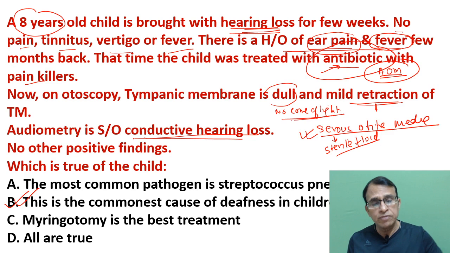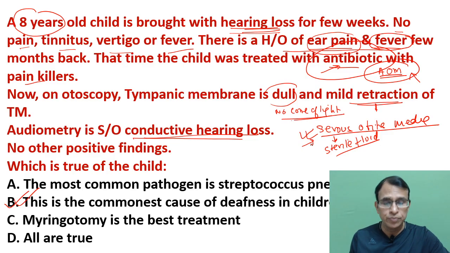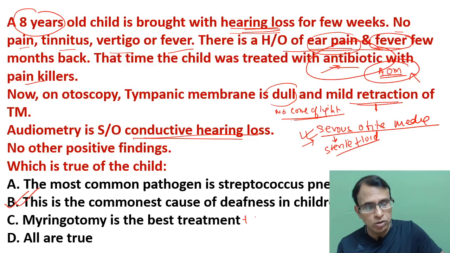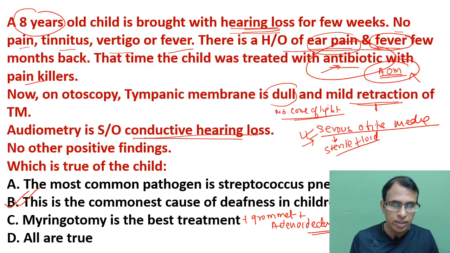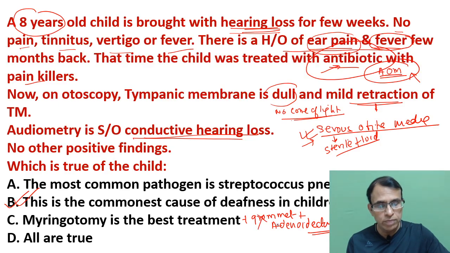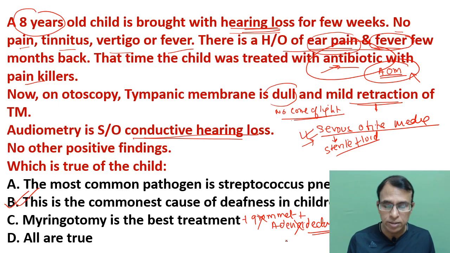And myringotomy is done for ASOM, second half of ASOM. In serous otitis media, myringotomy with grommet insertion with adenoidectomy. So if they say with grommet with adenoidectomy, then it becomes a treatment for glue ear or serous otitis media. But in this particular choice, these two names are not given, therefore it is not a correct answer, and therefore all cannot be correct. So B is the correct answer, and this is a very typical history in a serous otitis media, so you should be aware of this.